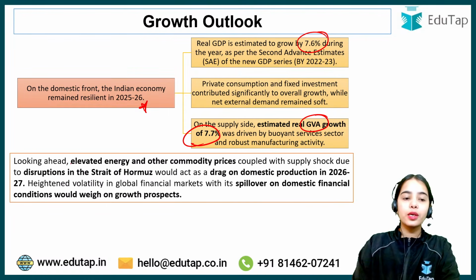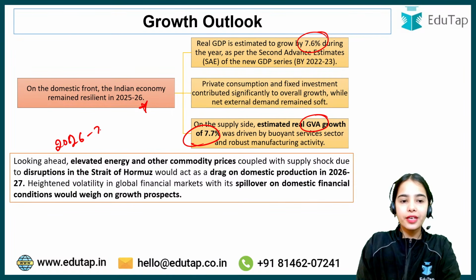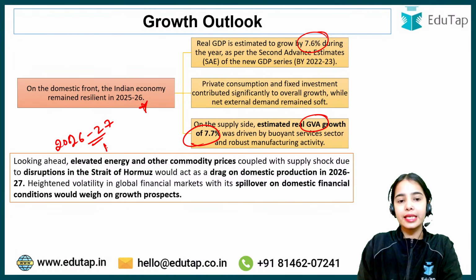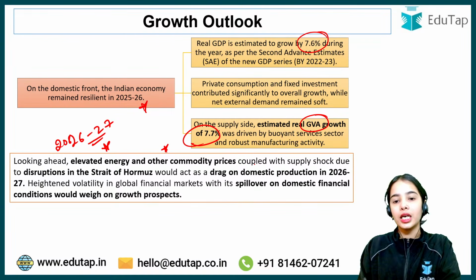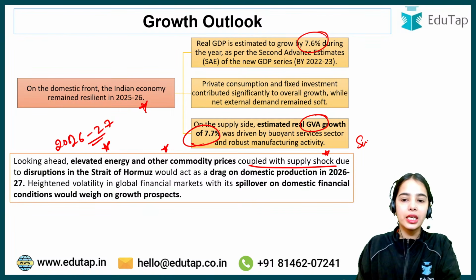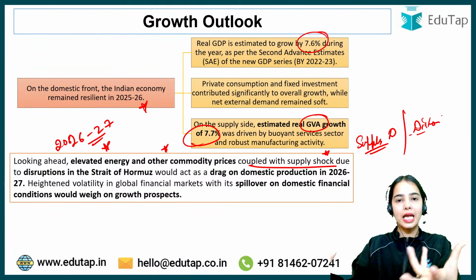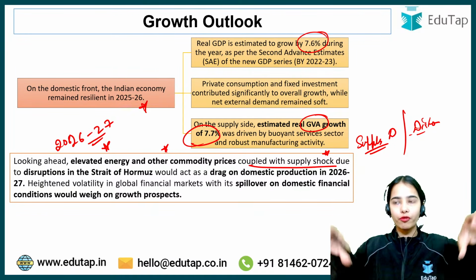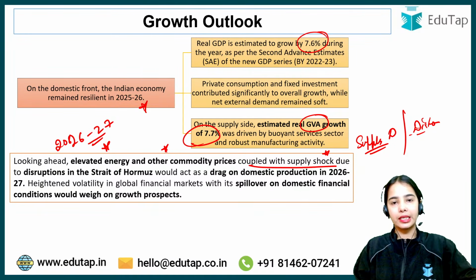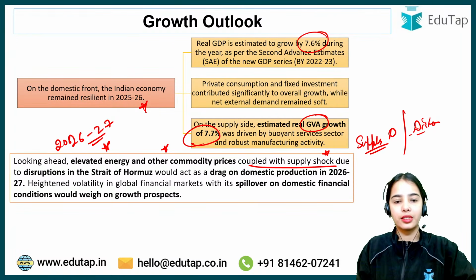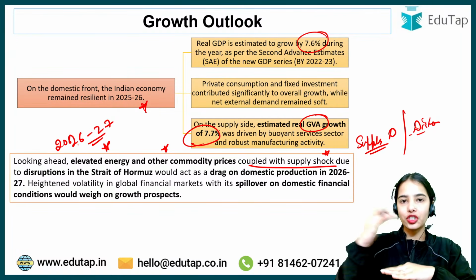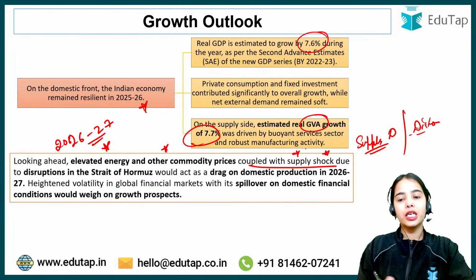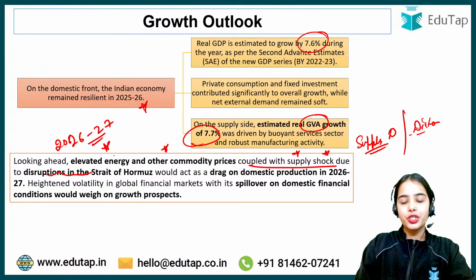Next, looking ahead for the financial year 2026-27, what is the situation? There are elevated energy and other commodity prices. The crude oil prices are rapidly increasing, coupled with supply disruptions. There is the supply chain disruption that has happened because of the Strait of Hormuz, as well as because of the war, or the conflict, that is going on right now. So looking ahead, elevated energy and other commodity prices coupled with supply chain disruption due to the disruptions in the Strait of Hormuz.